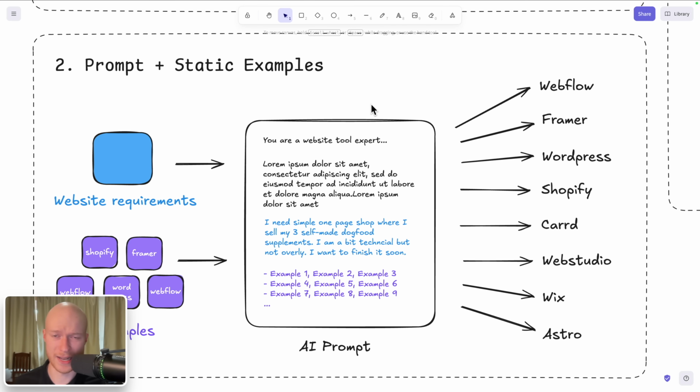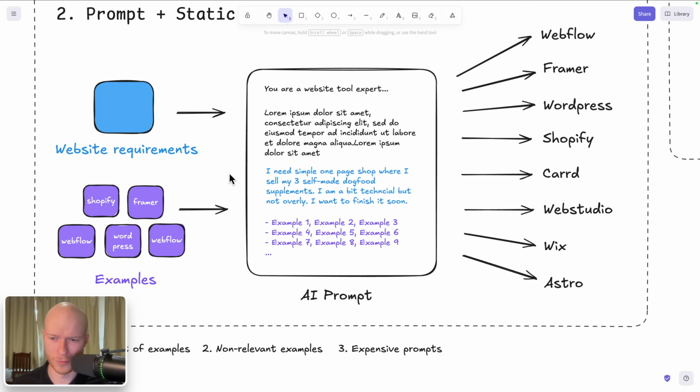However, this approach has a couple of problems, and I've written all of these down here. First of all, we can only write a limited amount of examples into this prompt. Recent studies have shown that you can put anywhere between 5 to 20 examples into your prompt, depending on the use case, before the results start to degrade. If you put more examples into the prompt, the AI is actually going to give you worse results because it is overwhelmed with too much input. So we really have to limit the amount of examples that we put in here, maybe 5 or 10 or 15.